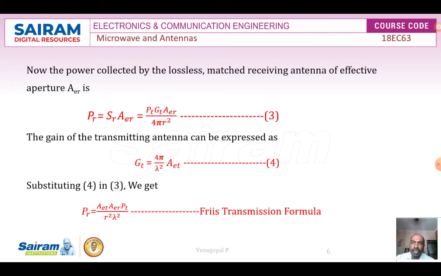So we can express the gain of the transmitting antenna in terms of the effective aperture as 4 pi by lambda square into AET. Call it equation number 4. Now substitute equation 4 in equation 3. You get PR is equal to AET AER into PT divided by R square into lambda square. So this is the Friis transmission formula which relates the received power with the transmitting power, and also we express this received power in terms of the effective aperture.